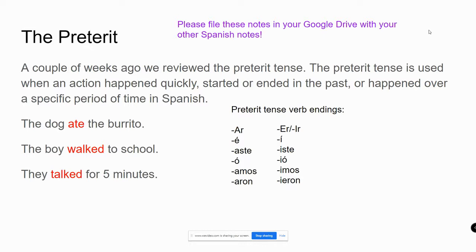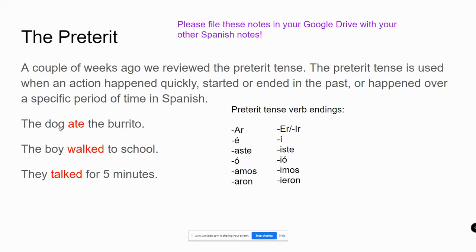To teach you what the imperfect is, I want to review the preterite because they're usually used in the same sentence. The preterite is the past tense. The preterite tense is used when an action happened quickly, started or ended in the past, or happened over a specific period of time in Spanish.